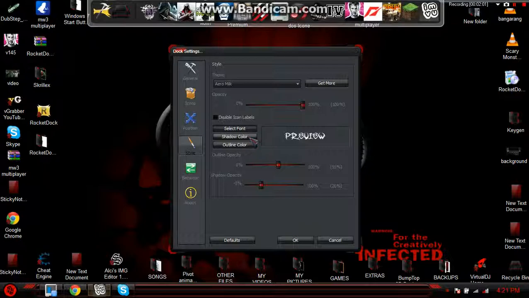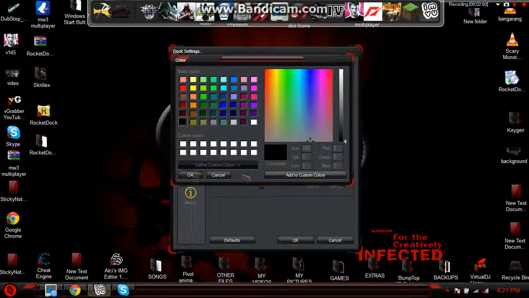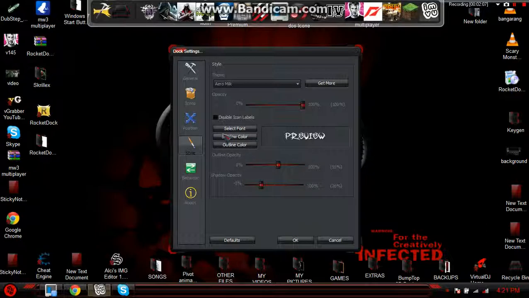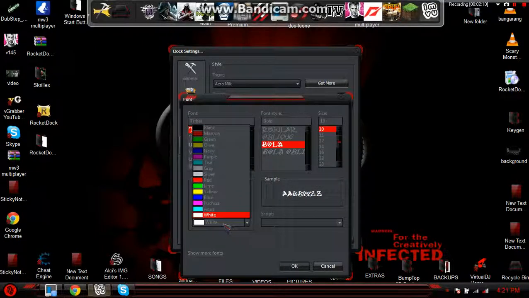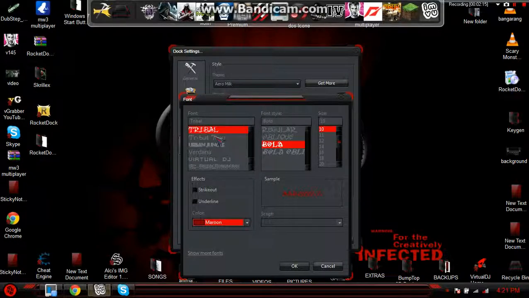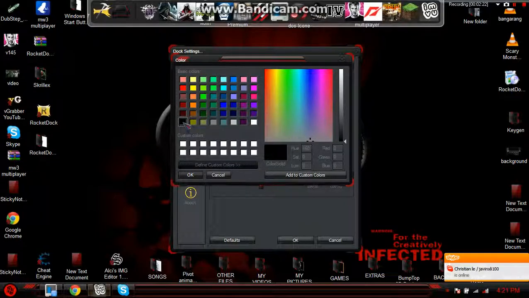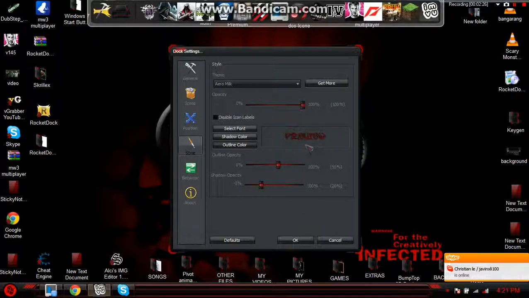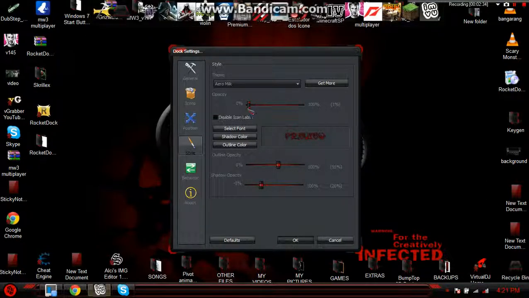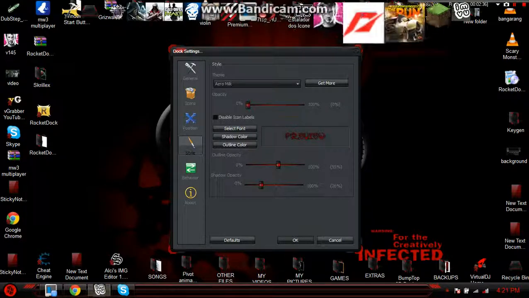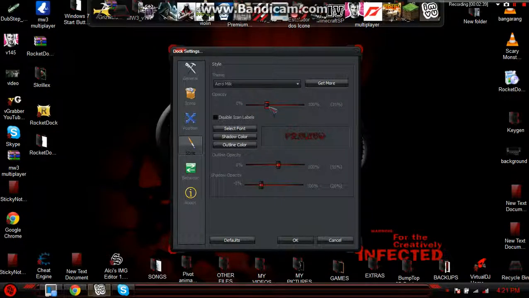So I'm gonna change the shadow color. Okay, font, I'm gonna put it to red, like kind of maroon. Yeah. Outline color, I'm gonna put that to black. As you can see, it came out really nice. What else? Well, you can do that too. As you can see, there is no boundary around it,